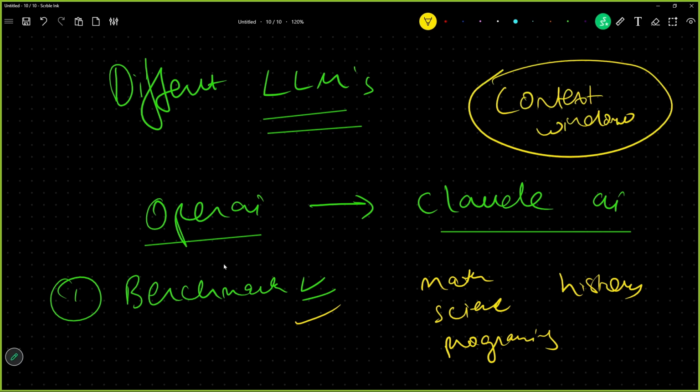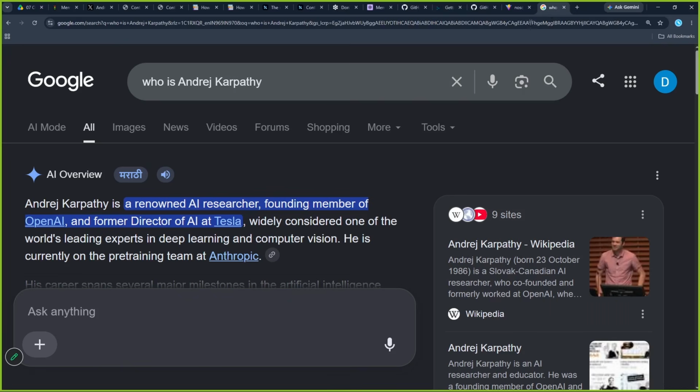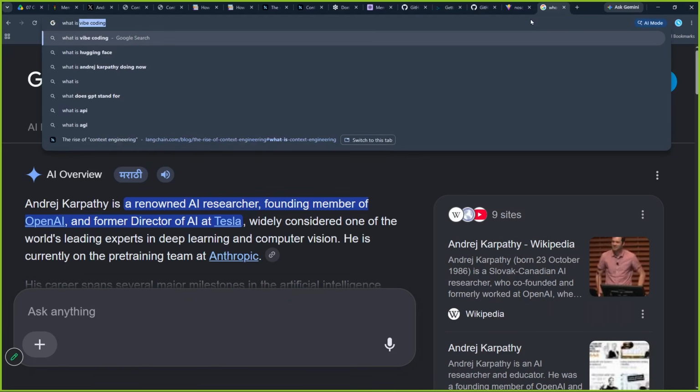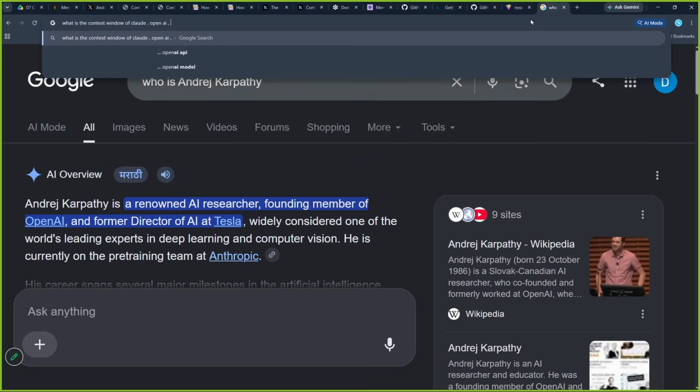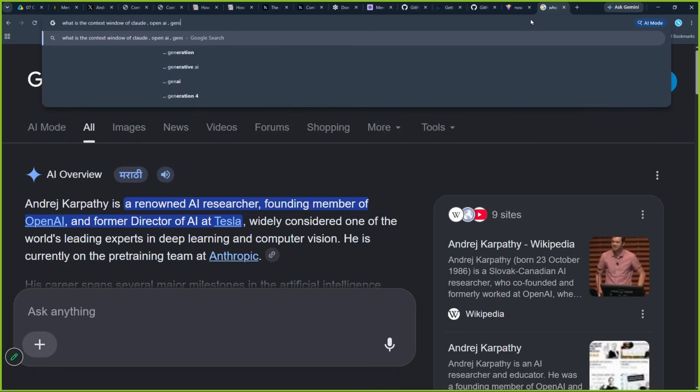Now, a year or two ago, Gemini became really famous because Gemini had the biggest context window. Context window simply means how many words AI can take at one time. So let me search something for you. What is the context window of Claude, OpenAI, Gemini? Compare them.